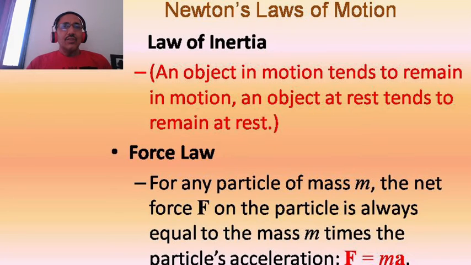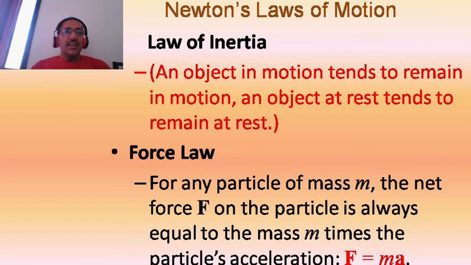Newton's laws of motion are divided into three different laws based on their concept and properties. The law of inertia is the first law: an object in motion tends to remain in motion, or an object at rest remains at rest for a long while.